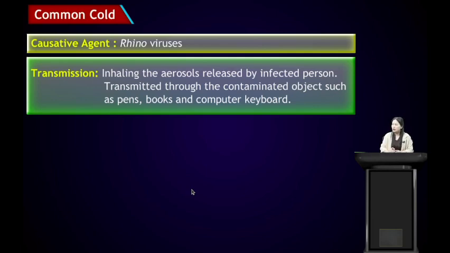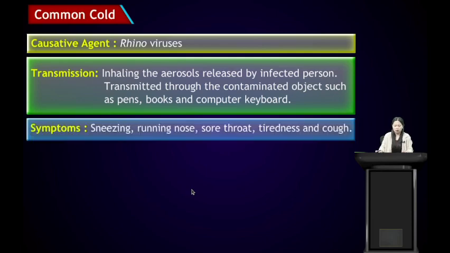Another way is when an infected person touches her eyes after rubbing them, or after cleaning his nose, and touches an object. When the same object is touched by a healthy person, the common cold can also be transmitted through physical contact and by the articles used by the infected person. Symptoms of common cold include sneezing, runny nose, sore throat, tiredness, and cough.